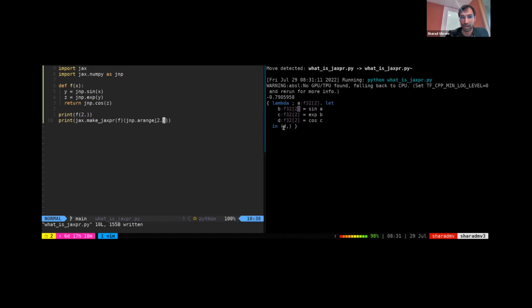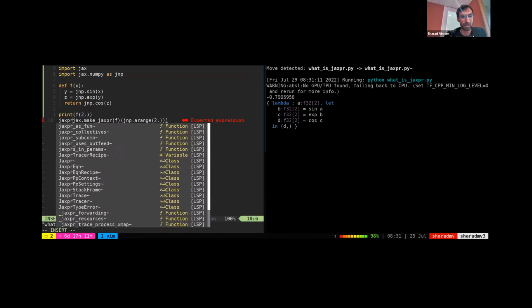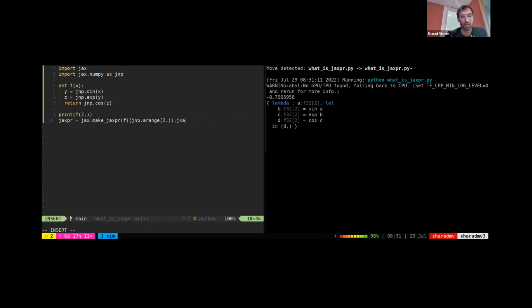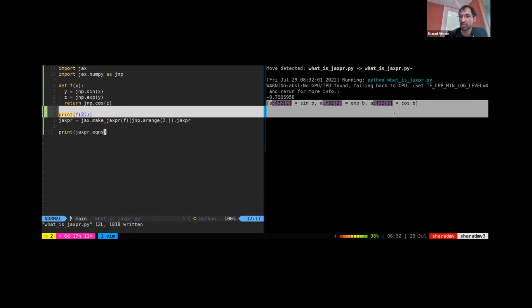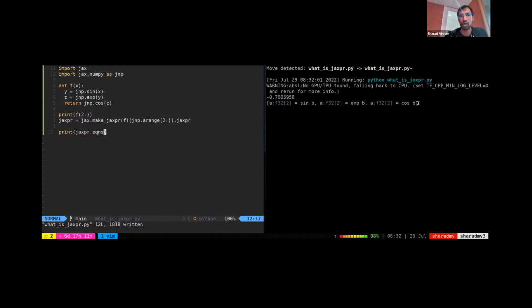And at the end, you return an output. So it's a dead simple IR. And my favorite part about it is that it's accessible, and you can essentially do whatever you want with it from Python. So I could say jaxpr equals make_jaxpr, and then I could say print jaxpr.equations. Now I'm actually printing out the equations of the Jaxpr, which are just a Python data structure. So the fact that it's accessible in Python makes it really hackable, makes it really easy to understand and introspect, and makes it a really good candidate for building your own Jaxpr transformations.